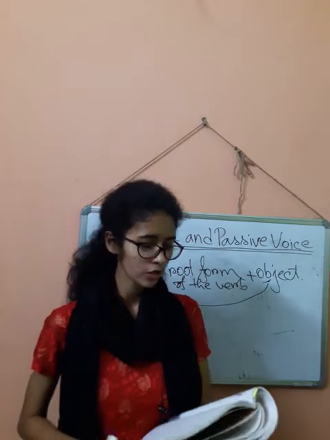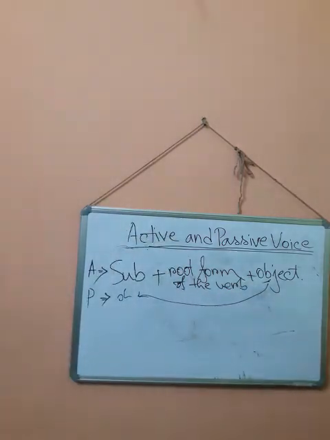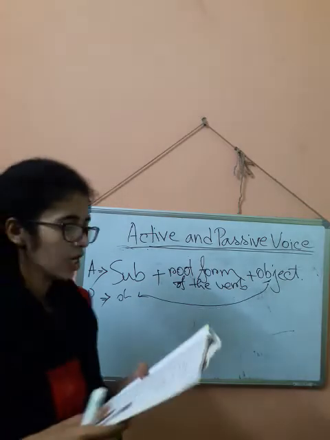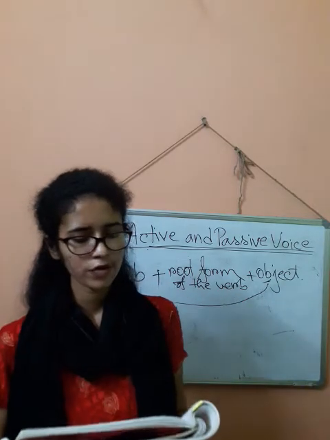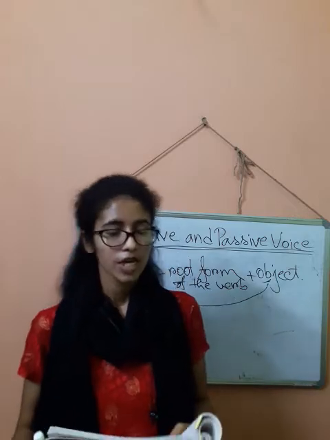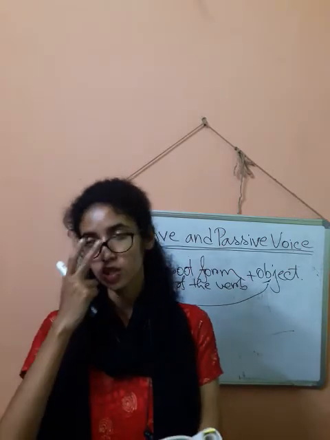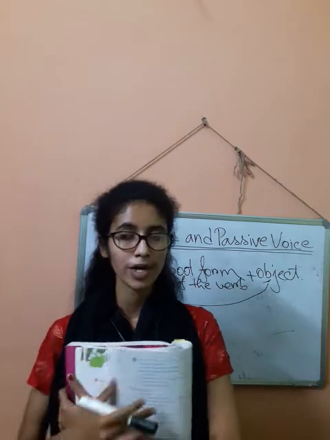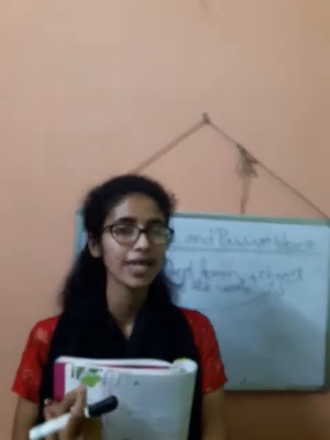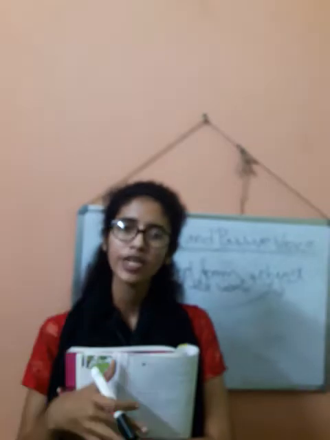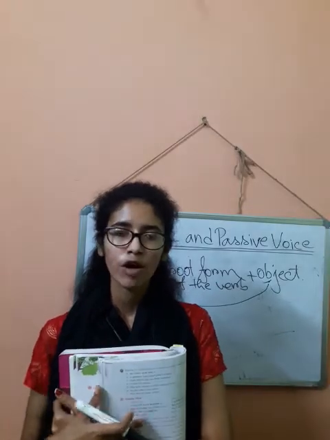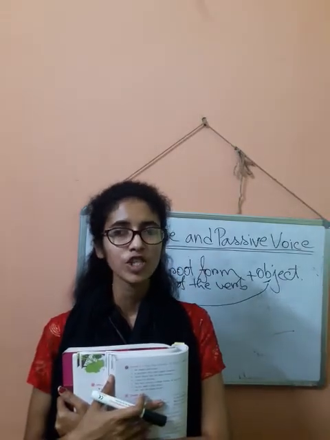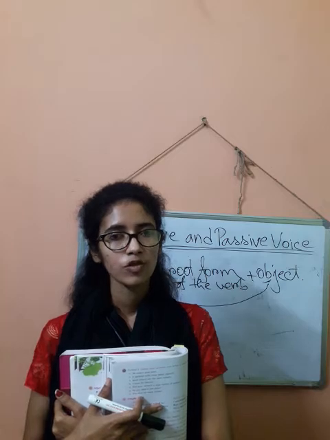Now we will talk about simple future. You just wait a second. Yeah, now we will talk about simple future. The rules are same. Here the active voice structure is subject plus the future form of the verb, but the easy thing here is you have already got a helping verb in active voice, like I shall eat rice.